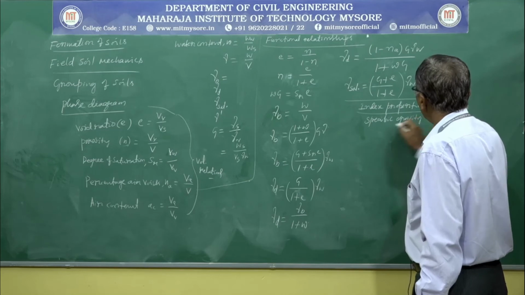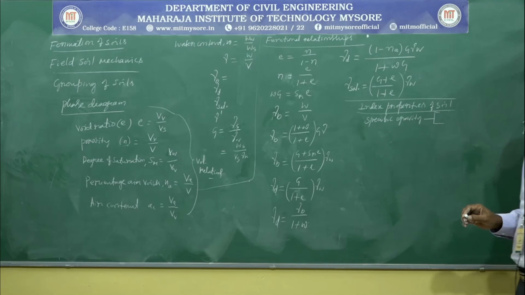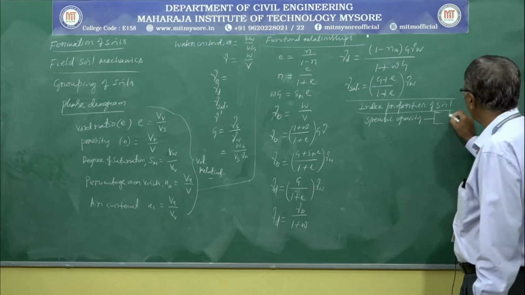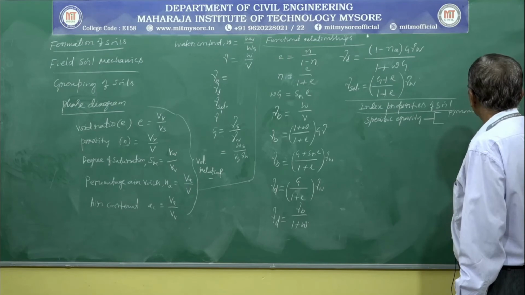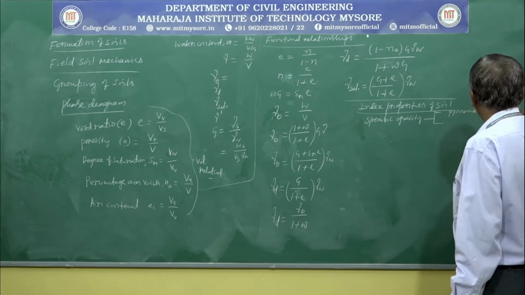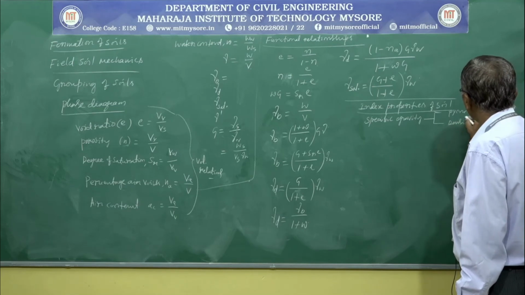For the third index property, we discussed in detail how to determine specific gravity based on the pycnometer method and density bottle method.